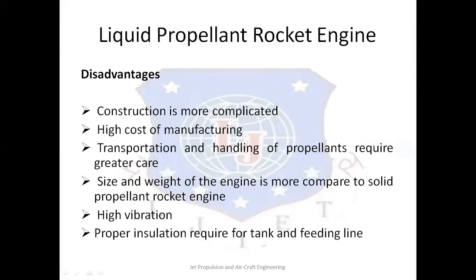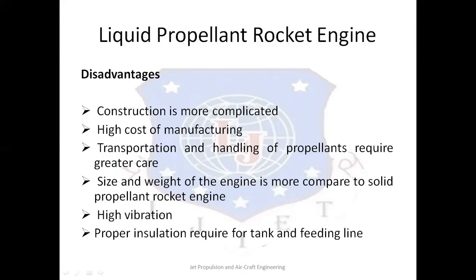Now let's go through the disadvantages. The first disadvantage is that liquid propellant rocket construction is more complicated as compared to solid propellant rocket. Since it has a larger number of parts, including moving parts, the overall construction is a lot more complicated.